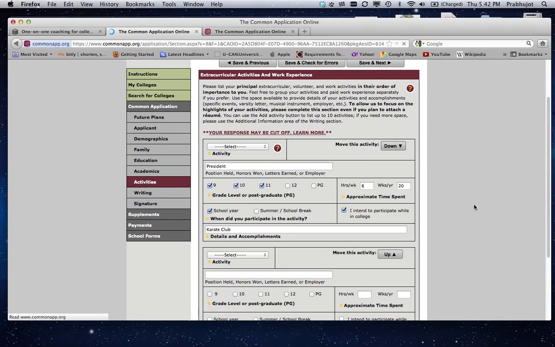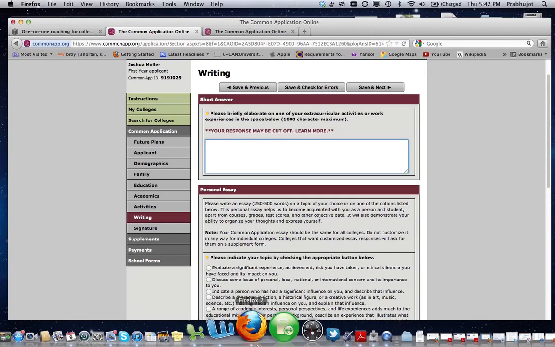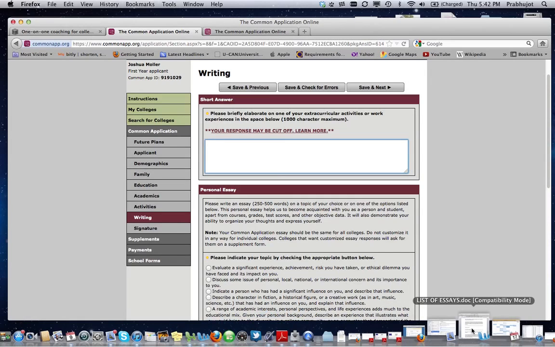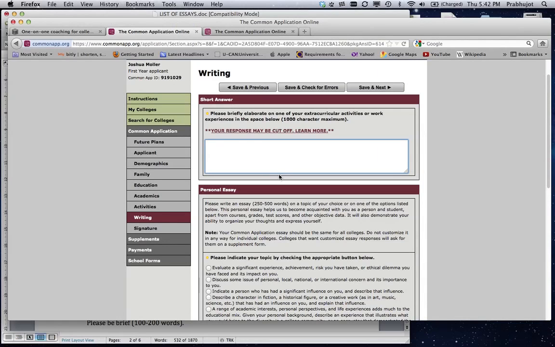Coming to the writing section, this is where your activity essay is going to go. And what I want to show you now also is, all right, we're going to want to create one document that has a cumulative list of all of your essay topics. So it will be a good idea for you just to copy this down, and please copy down the character or word limits as well. So copy that and then open up a document.